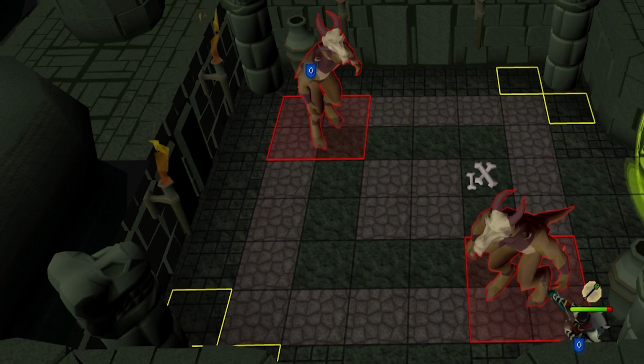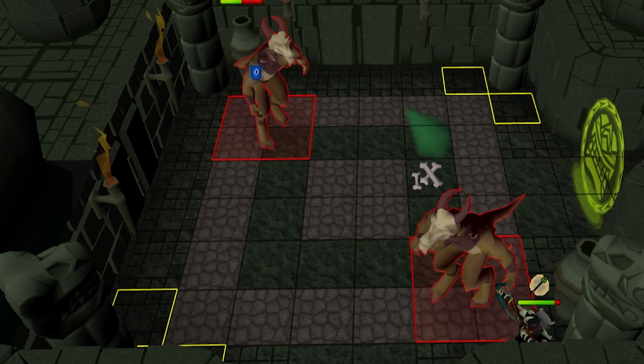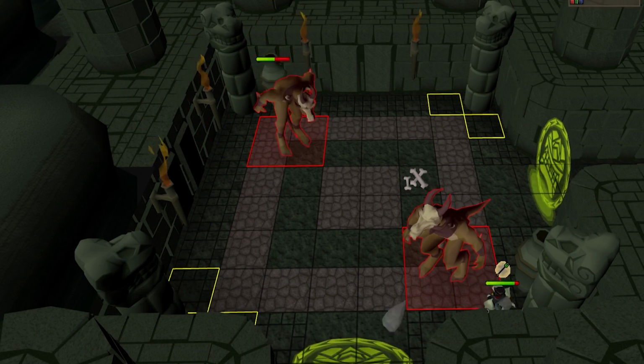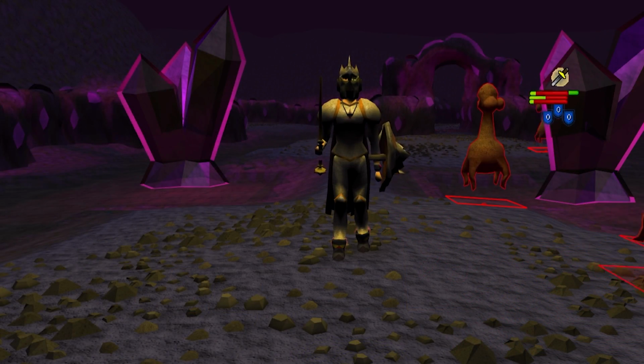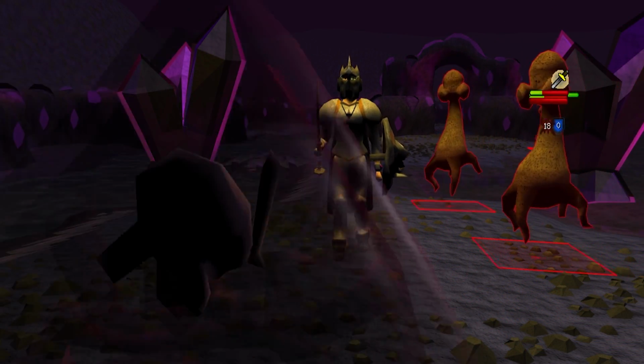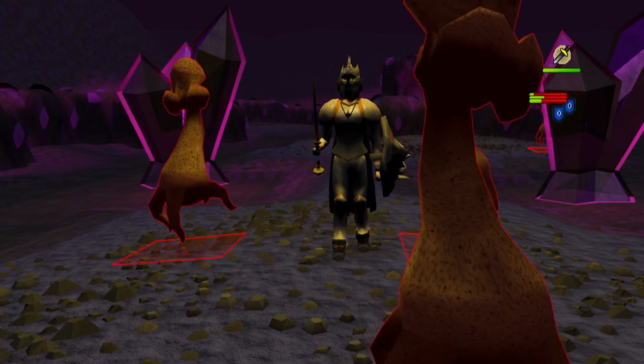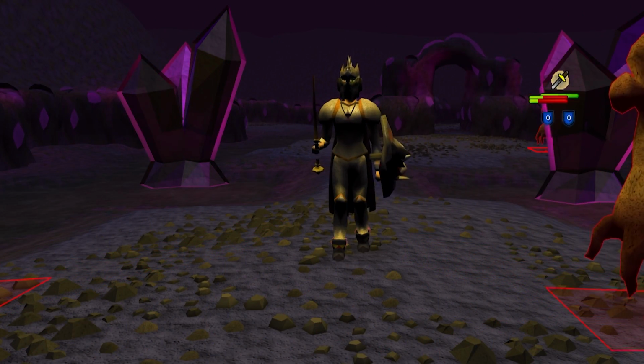And then last but not least, you can highlight tiles and outline the NPCs that you want to kill, which in this scenario is red for me. This is a great indicator to show you exactly which monsters are your actual Slayer task compared to monsters that might not be. So another great plugin to have if you're a PVMer.